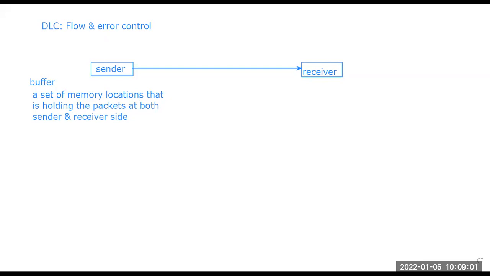So in flow control, when the sender is sending the data, it goes through the buffer on the sender side and is then released to the buffer on the receiver side. So the data passes through an extra phase of memory that holds the data and then passes it on. This gives a better chance to keep the balance between the data flow of the sender and the receiver side, right? So this buffer is actually helping us to make this balance.